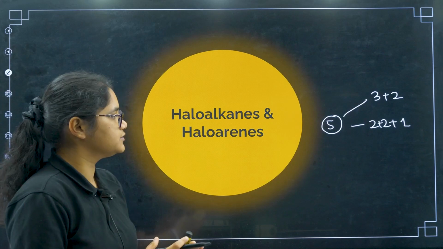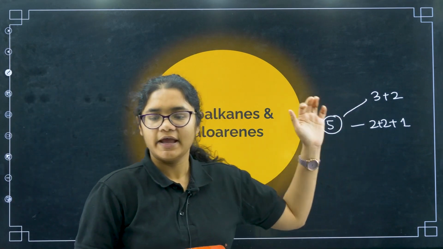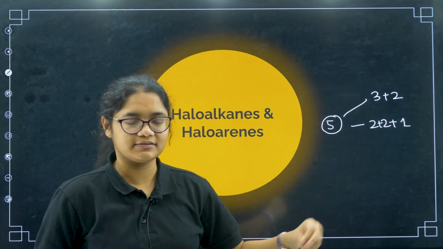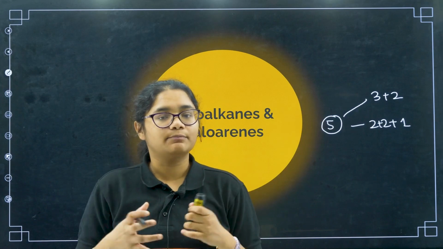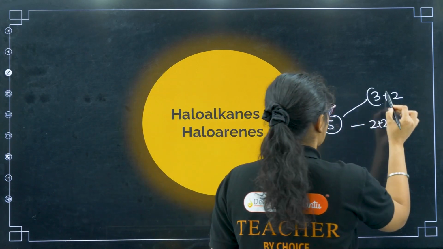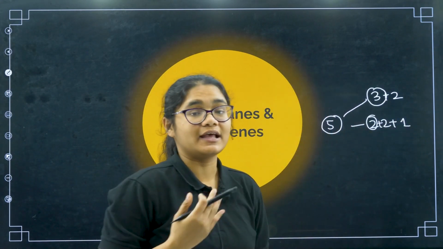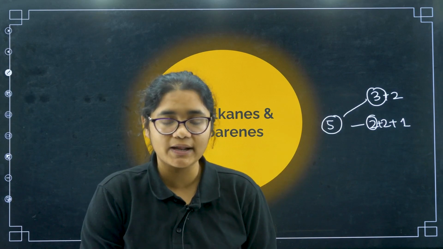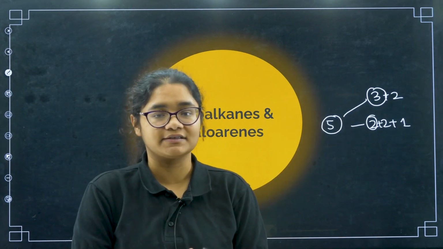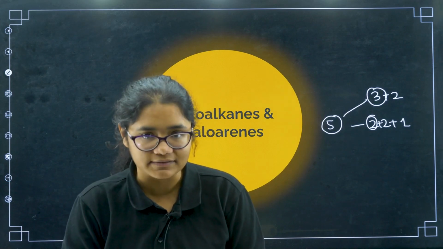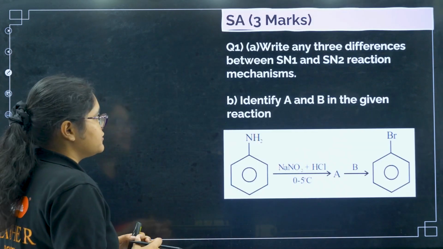In this 5-marker question, it will be either in the form of 3 plus 2 or mostly in the form of 2 plus 2 plus 1. In haloalkanes and haloarenes, the most important topic from where the 3 mark or 2 mark can be asked is your SN1 and SN2 mechanism. So for 5-marker questions from this chapter, you must prepare SN1 and SN2 mechanism. Let us see the first question here.